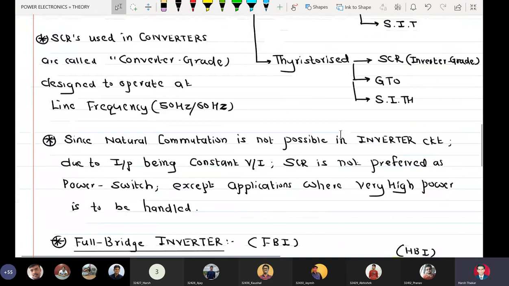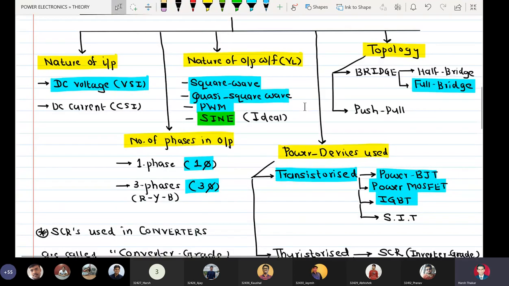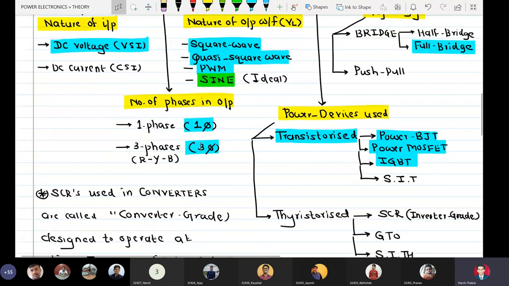If you remember the classification, the third classification here is number